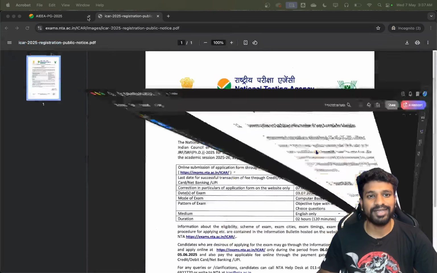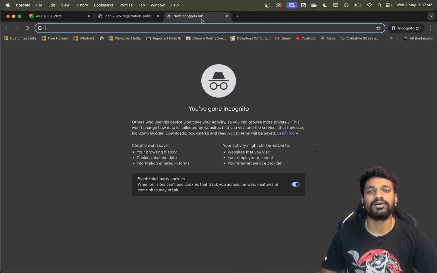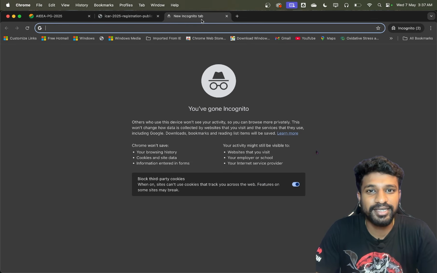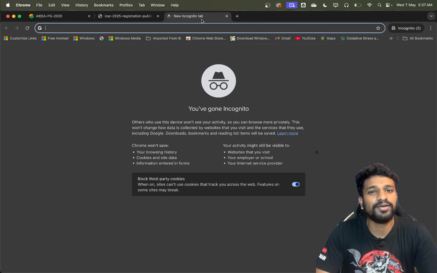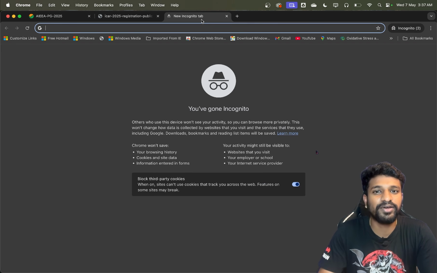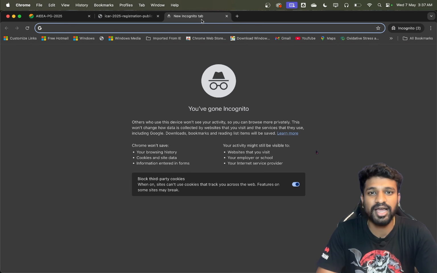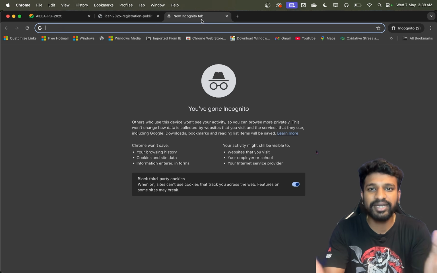So now I'll explain how to apply for this ICAR exam 2025. And as I always recommend, whenever you apply for any of these examinations, go for the laptop view or the desktop or computer. Do not simply apply through the mobile. It might cause blunders, and many things will not be very clear on a mobile phone, because on the laptop you get a better interface.